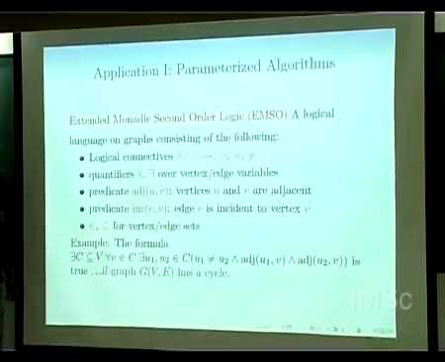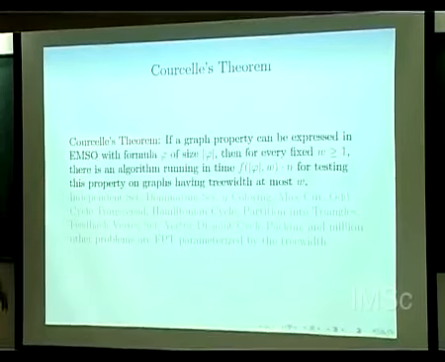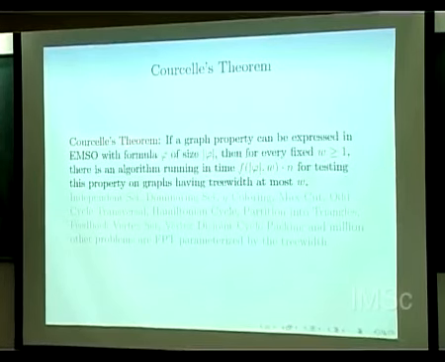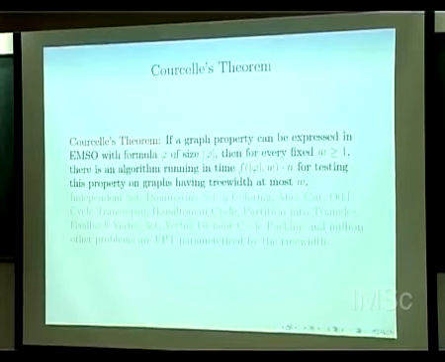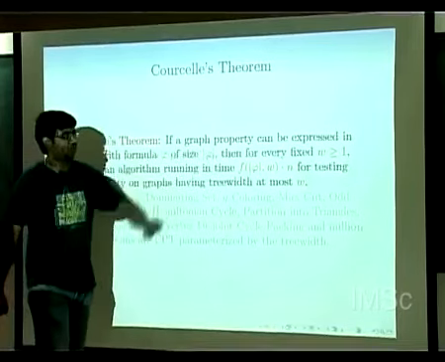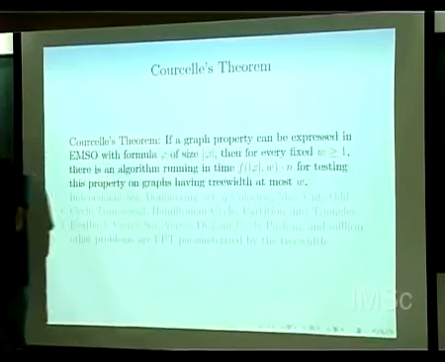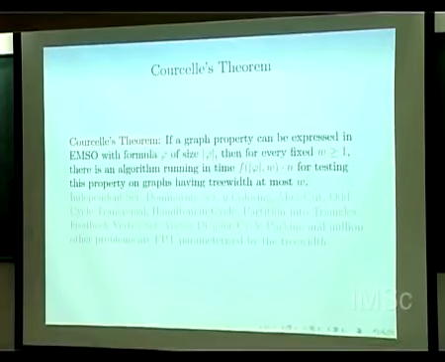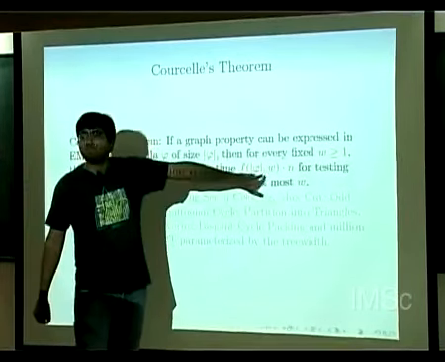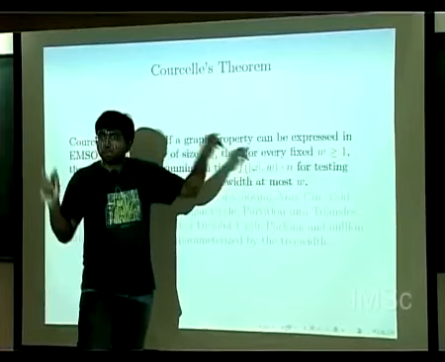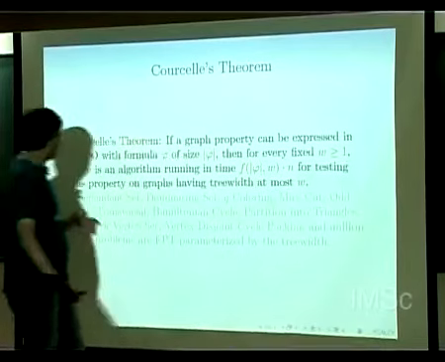Now, what does Courcelle's theorem tell us? If you have a formula which can be expressed in that kind of language, and suppose the size of the formula is |f|, then for any graph which can be constructed with w labels, there is an algorithm running in time f(|f|, w) times n for testing this property.